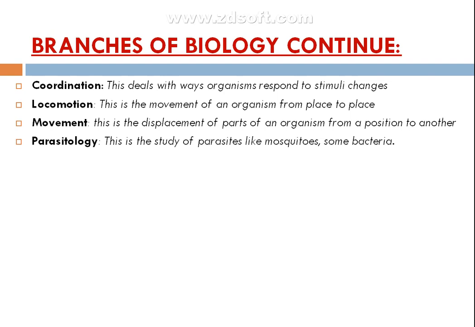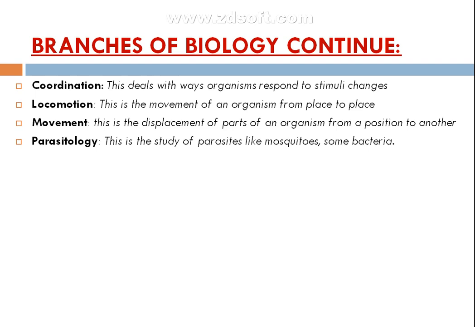Another branch is called parasitology. From primary, we have been looking at different parasites like mosquitoes, bacteria, and even some fungi are parasites. We even have parasitic plants, those plants that feed on insects, and even some others feed on others when they do not have any benefit that they put on them.